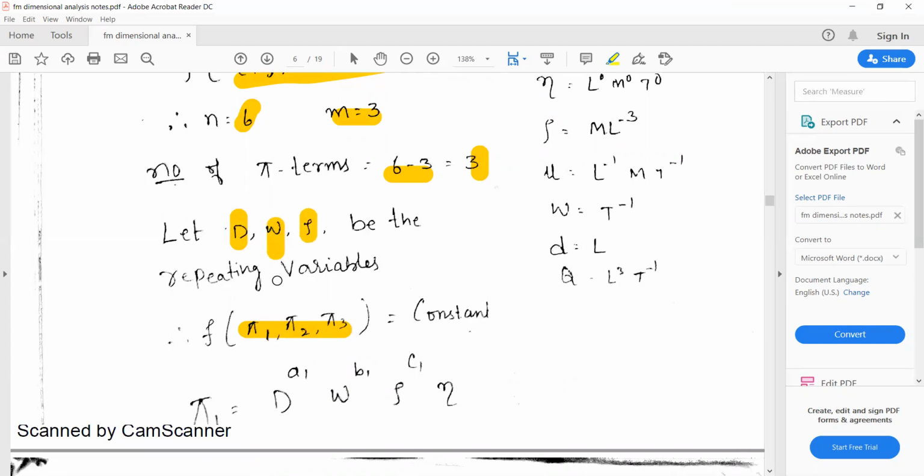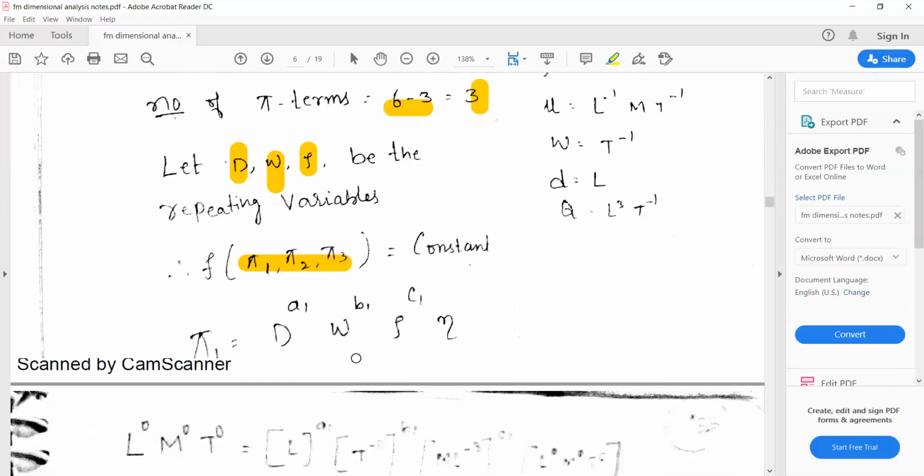Angular velocity is a flow property, and density is the fluid property. So they have considered the diameter as the geometric property, angular velocity omega as the flow property, and density rho as the fluid property. So D, omega, and rho are considered as the repeating variables.